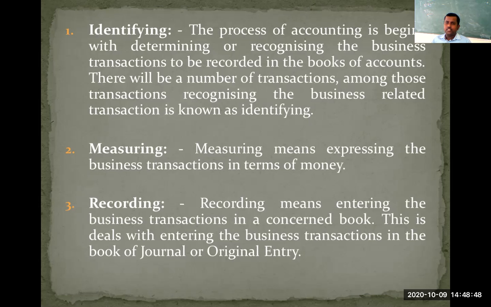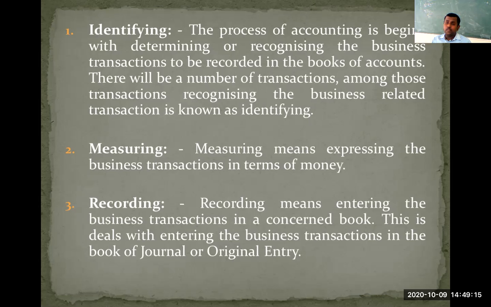So identifying is nothing but recognizing the transactions that are related to business. Measuring is nothing but, after recognizing transactions, adding monetary values to those transactions, expressing them in terms of money. That one is called measuring. Once you have identified and measured that transaction in terms of money, then you will get a complete transaction.